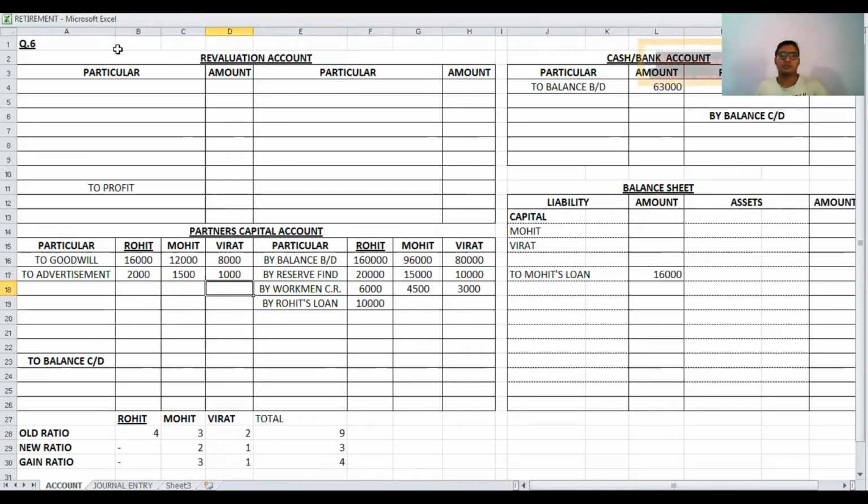Step number 2, journal entry for goodwill. Adjustment number 5 is given for goodwill. As per adjustment number 5, there is only one single journal entry for recording goodwill. That is, the retired partner Rohit's capital account is credited and the gaining partners Mohit and Virat's capital accounts are debited. So Mohit and Virat debit, Rohit credit.